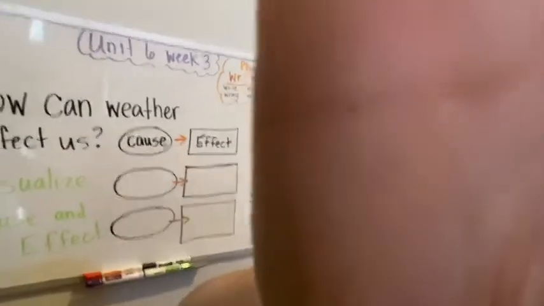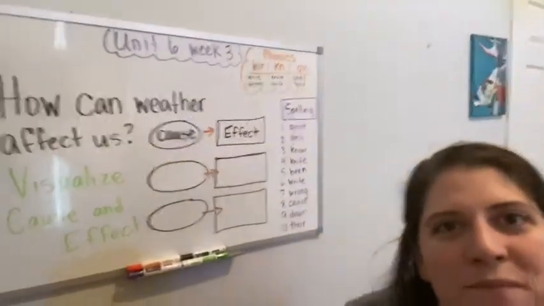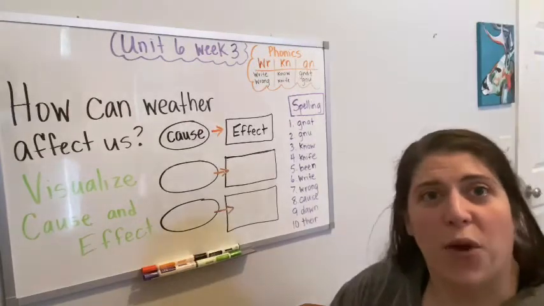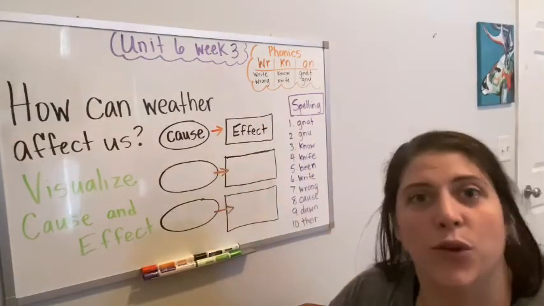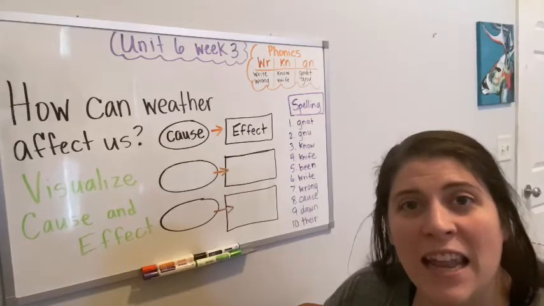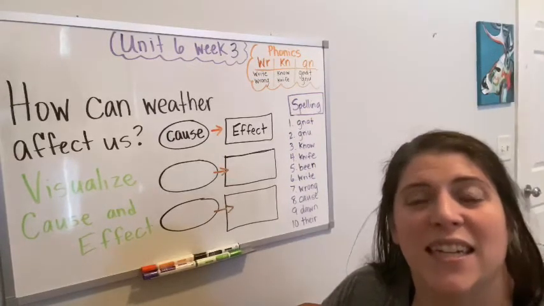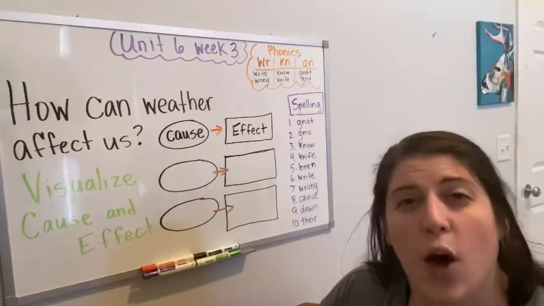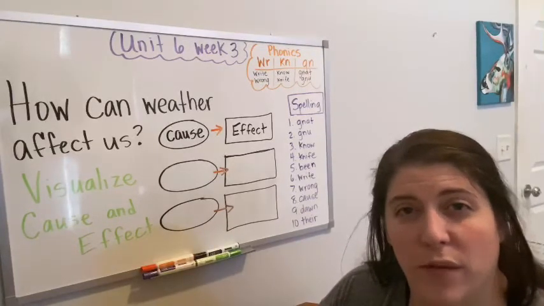And let me put you guys back up here so you can see me. There we go. So just know that WR says R, KN says N, and then GN says N. And remember, there's really no rule to kind of help us decipher when to spell with those.